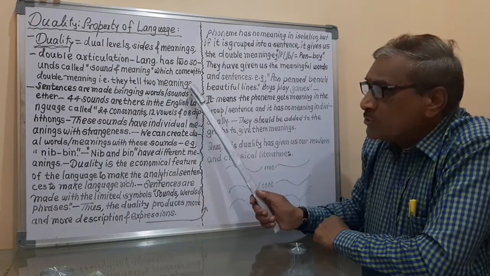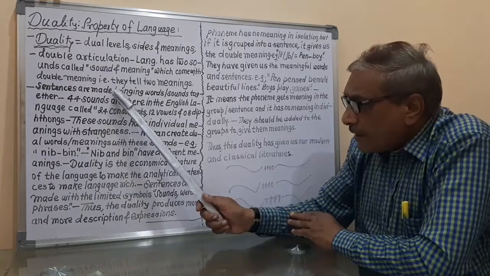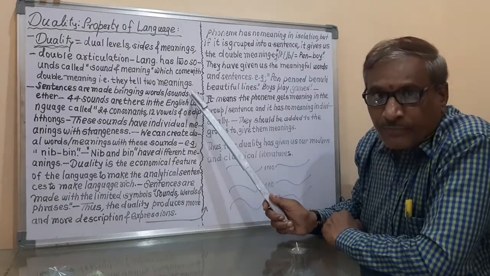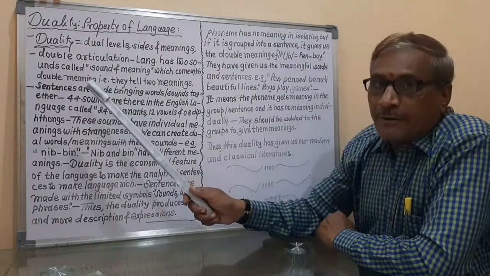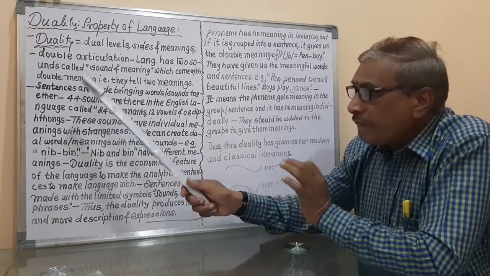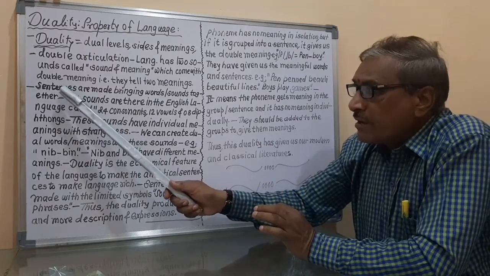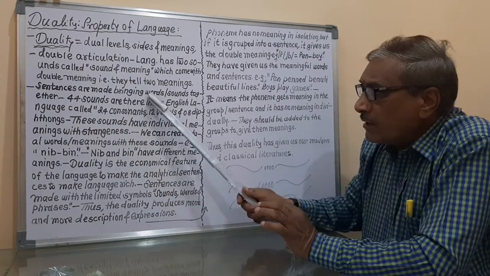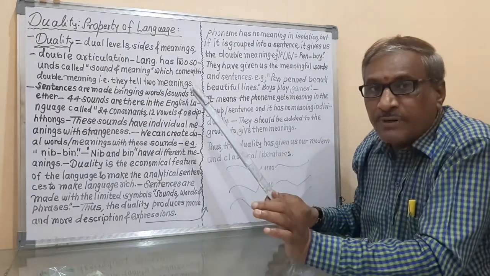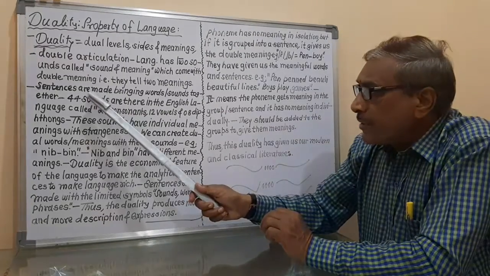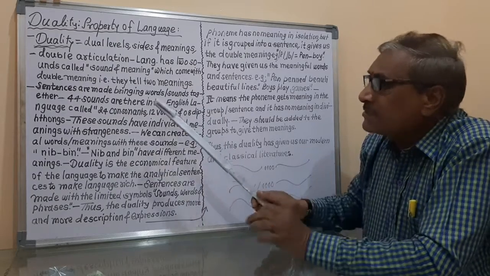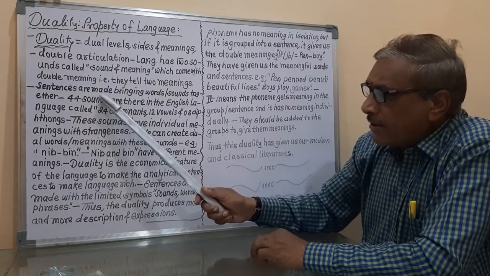When the words and sounds come together, then the sentence is made, written or spoken. Every person speaks sentences with the help of the words and sounds together. That speaker brings together the words and sounds, and that is called sentences are made bringing words and sounds together.